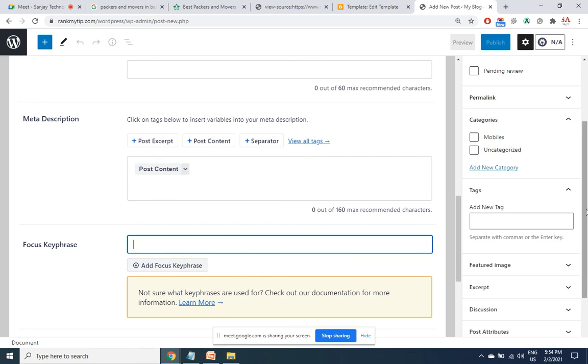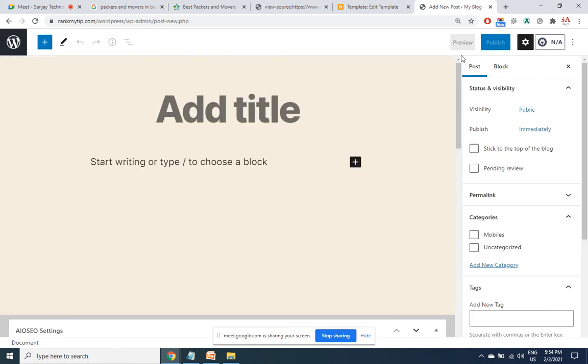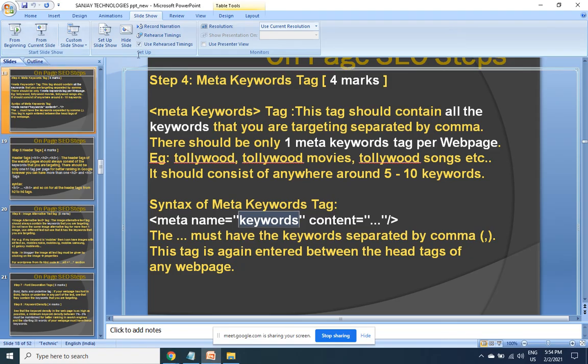Like that, for every post you got to fill this form. Do not have to worry about the syntax. Only content, plugin will create the syntax. So this is how the solution is for the WordPress for the 3 steps: title, description and keywords. So till here we are done with the step number 4. Now moving on to step number 5.